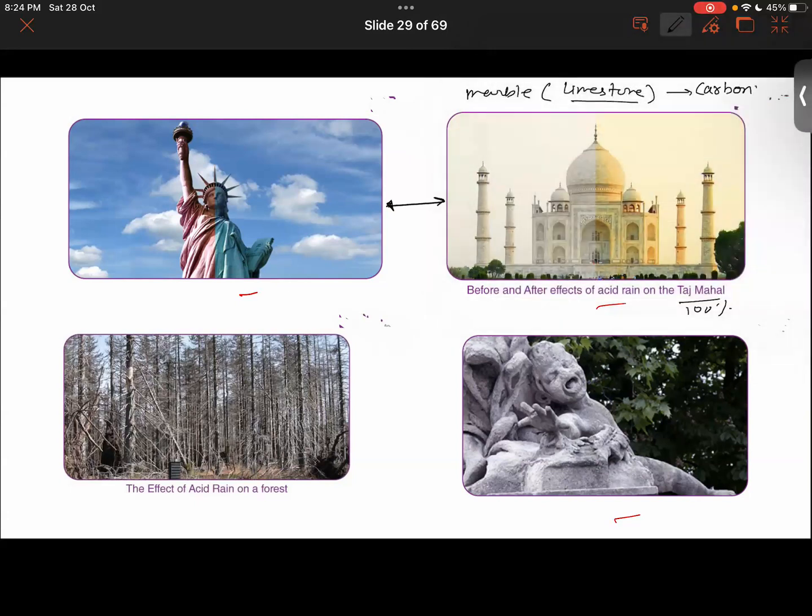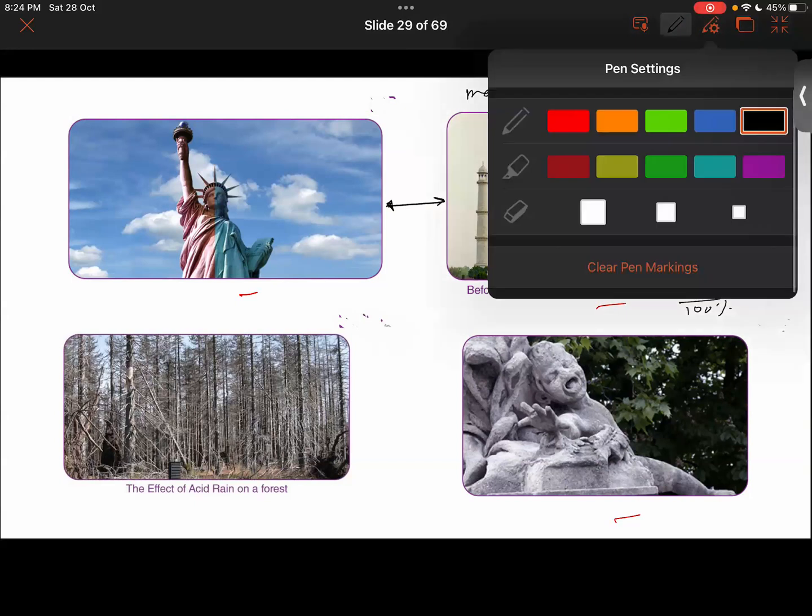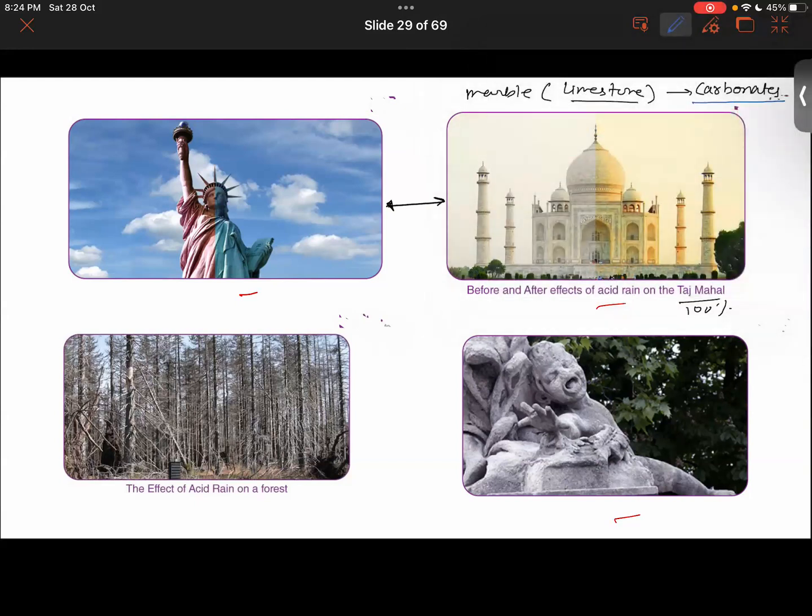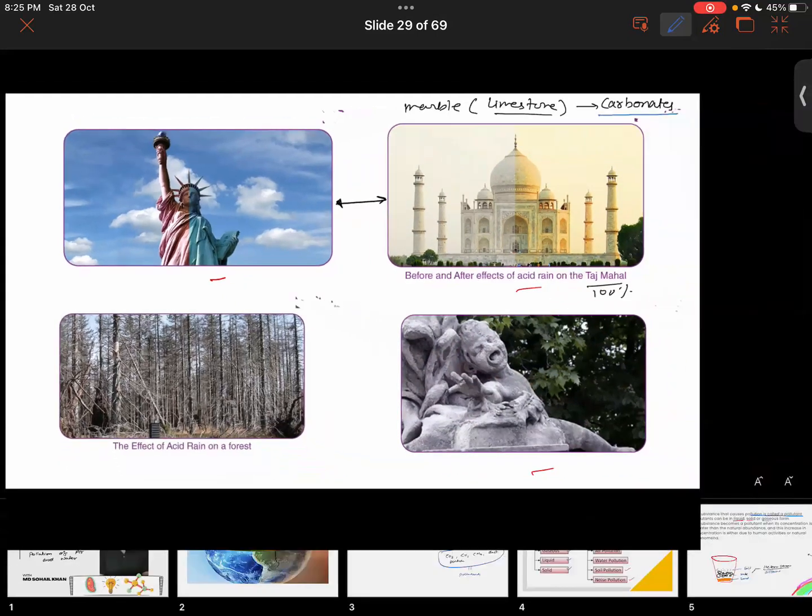So what will basically happen? The acid rain will now react with the carbonates present in the marble. Thereby, the carbonates present in the marble will start to corrode. So corrosion will take place here. And look at this statue over here, and look at the Taj Mahal also. Slowly, the color is fading away.